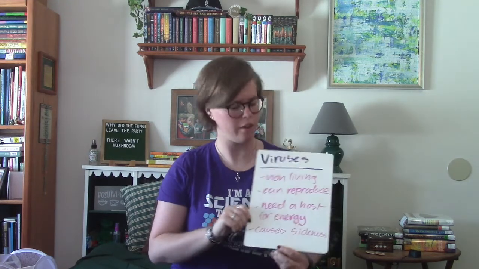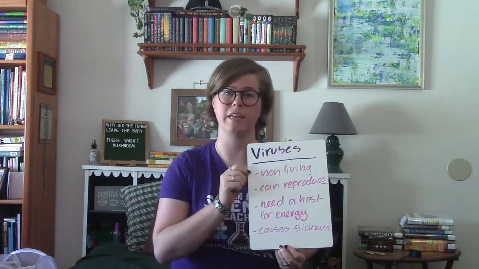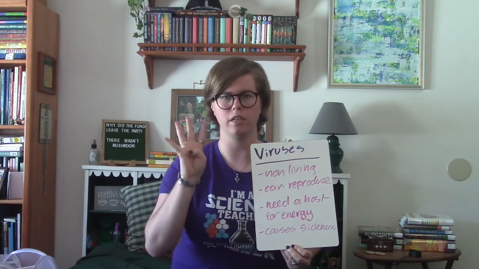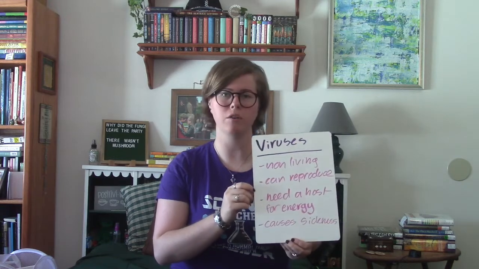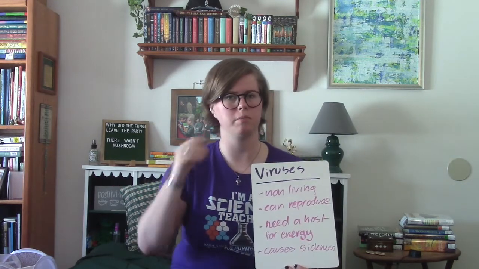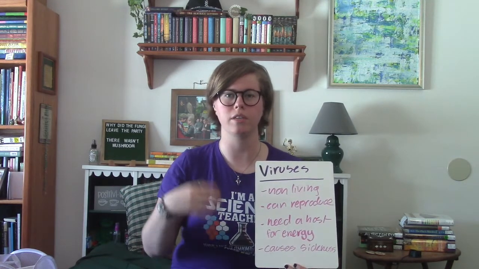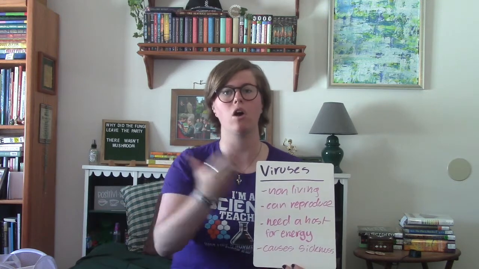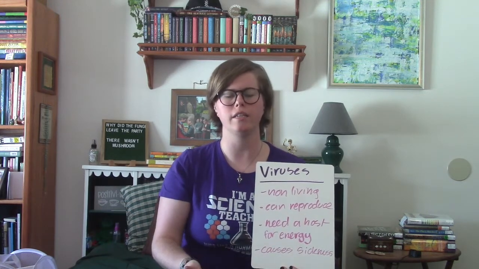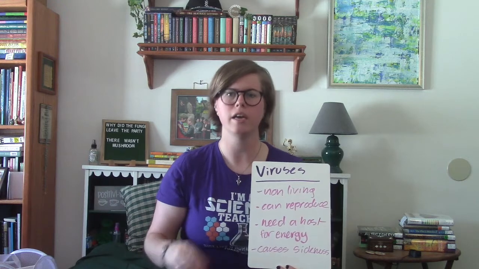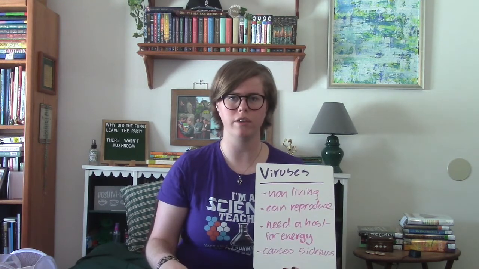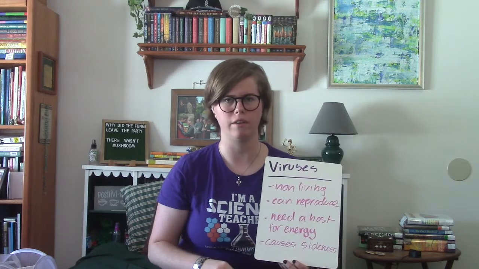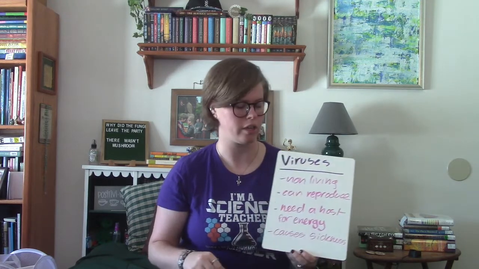The first thing that we're going to talk about is viruses. Now, viruses are unique because they are actually the only non-living thing on our list of 4 things today. Viruses are non-living, but they can reproduce. So in our last video, we talked about the criteria for living things, and if something meets some of the criteria but not all of the criteria, then it is classified as a non-living thing. Even though viruses can reproduce, they don't meet the other criteria for living things, so they are considered non-living, even though they do meet that one piece of criteria.